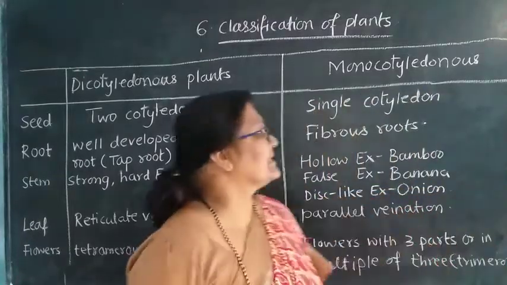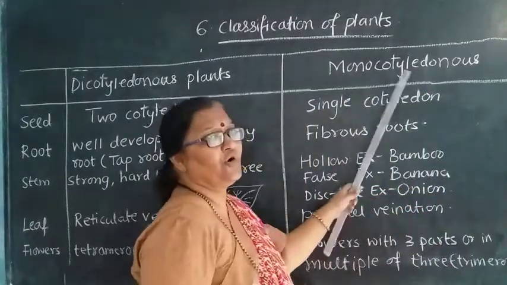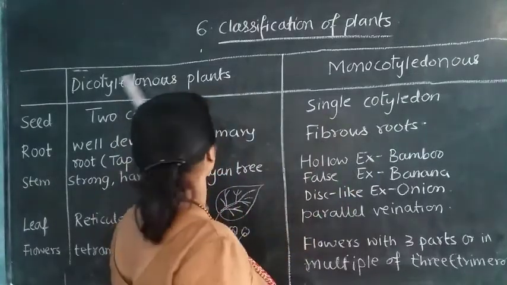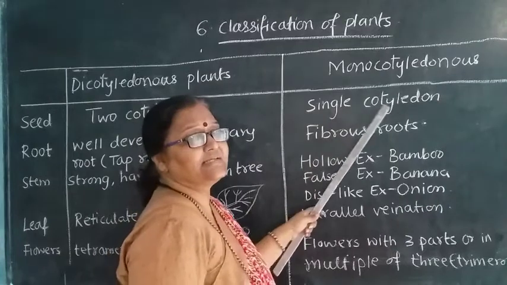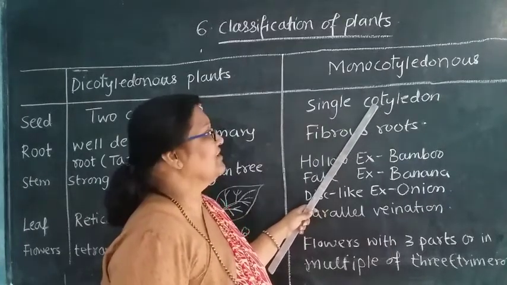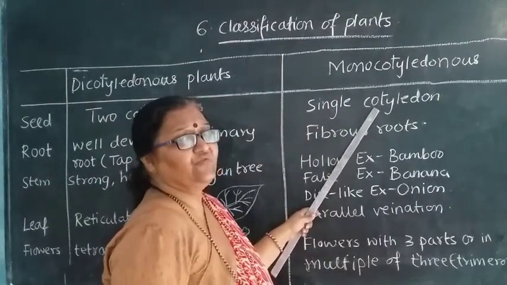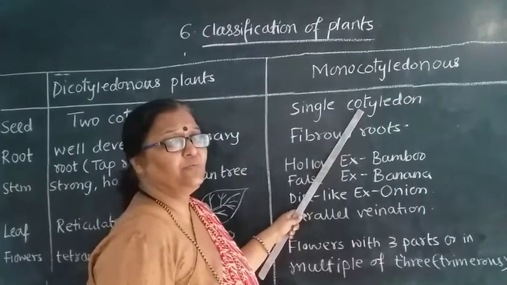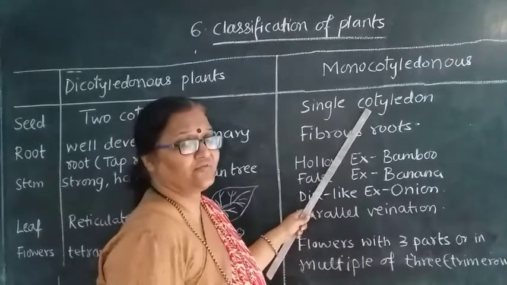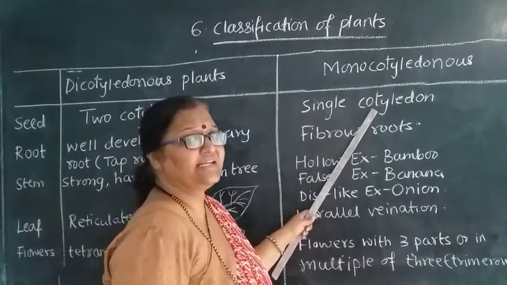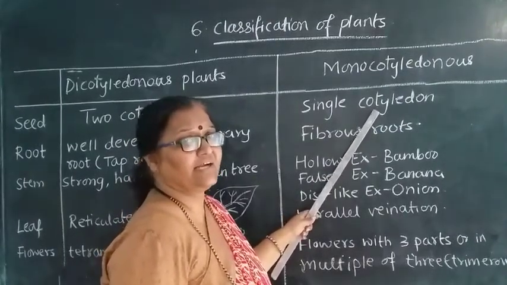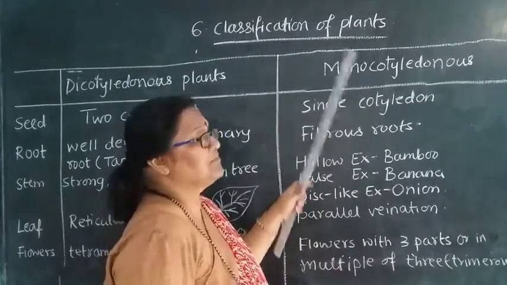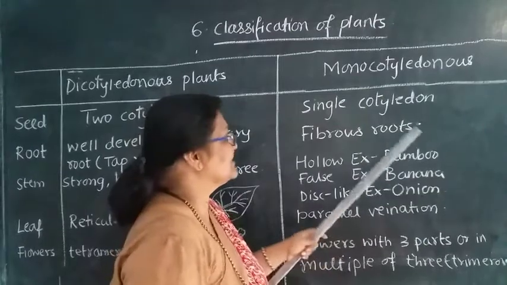Now, next comes the monocotyledonous. Monocotyledonous plants have seeds with a single cotyledon. Here again you have to do an activity. If we soak these seeds in water and remove the covering of that, you may see only a single seed. That means it cannot be divided into 2 halves. Such types of seeds are called monocotyledonous seeds.